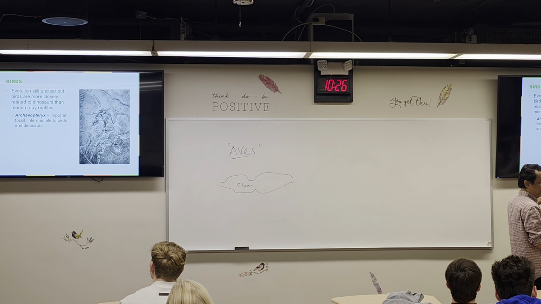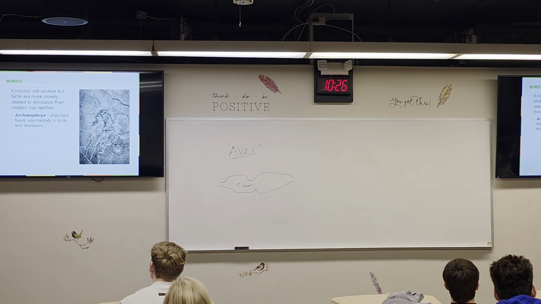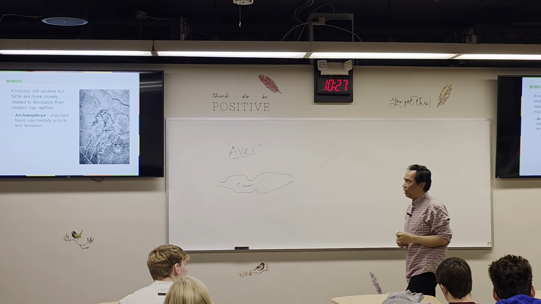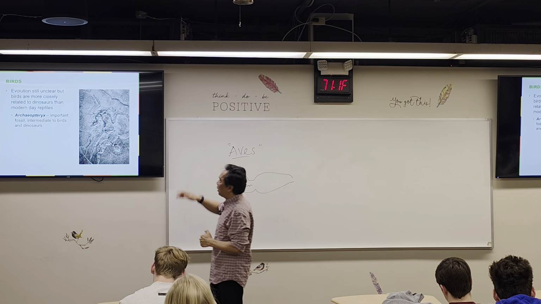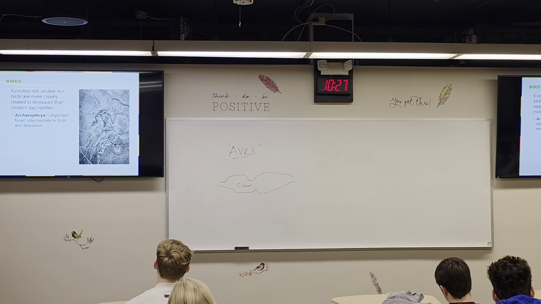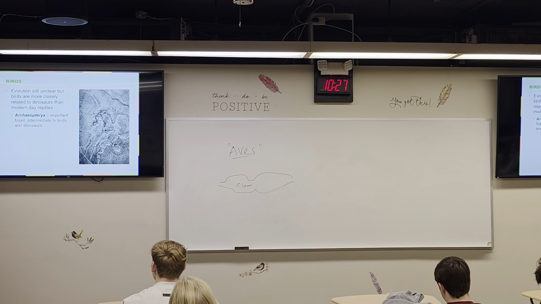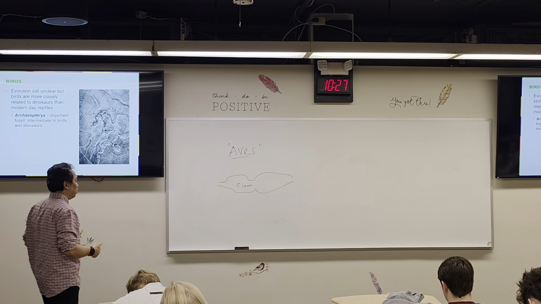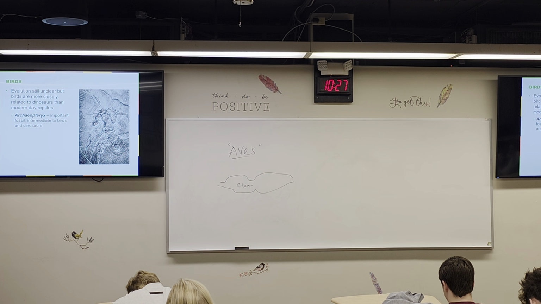It has feathers, but the beak still has teeth in it, which is reptile. Most reptiles have teeth. So that's some of the modification of this fossil, the Archaeopteryx. Therefore, it is considered an ancestor of the bird.